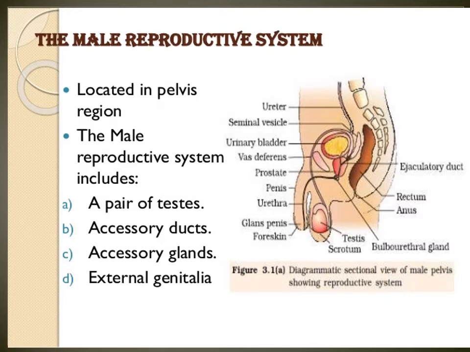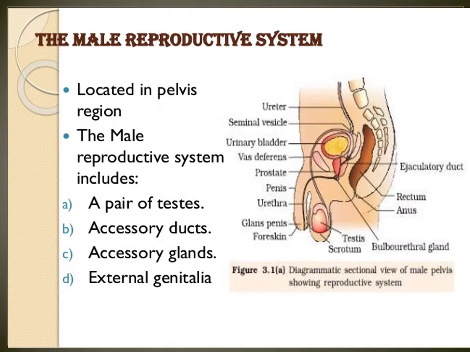Okay. Next we will see the vas deferens. A pair of vas deferens are there. Vas deferens, otherwise we will say sperm duct. The vas deferens carry the sperms produced by the testes to the urethra. The vas deferens only carry the sperms produced by the testes to the urethra.